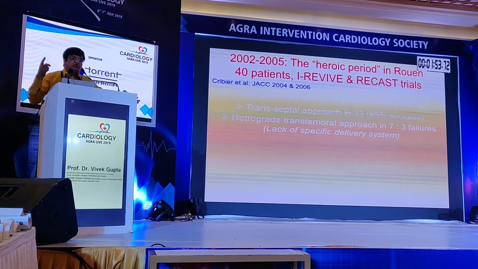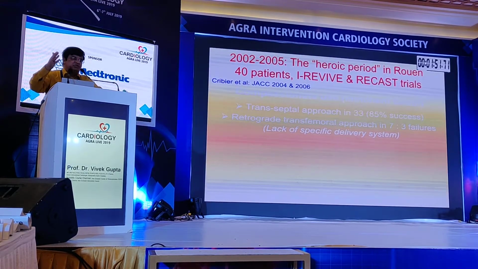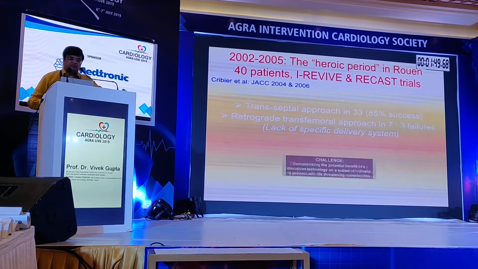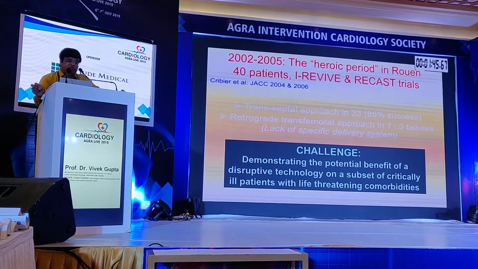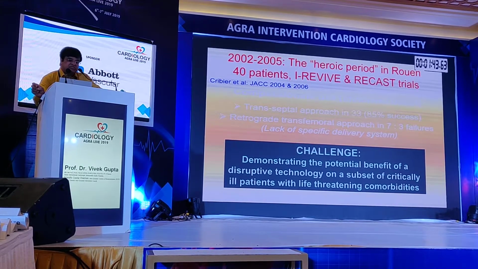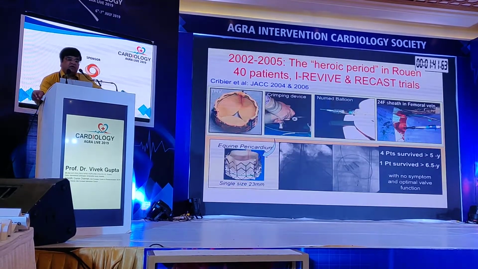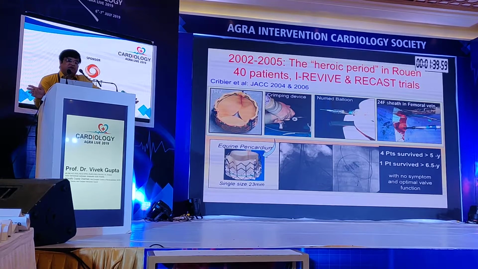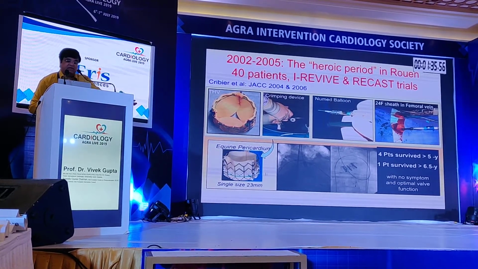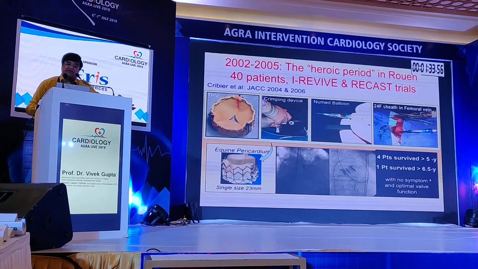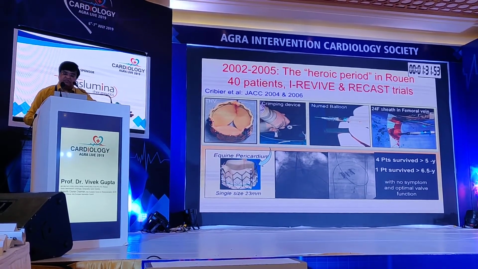This was the antegrade approach through the transseptal route, which Dr. Cribier was doing for the first time. Then the retrograde approach, which was going through this. The challenge was to demonstrate the potential benefit of a disruptive technology on a subset of critically ill patients with life-threatening comorbidities. So 2002 to 2005, the heroic period in Rouen, I-Revive and Recast trials, THV design, equine pericardium was used. 4 patients survived more than 5 years and 1 patient survived more than 6 years.